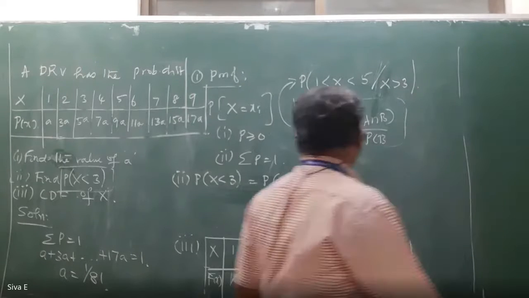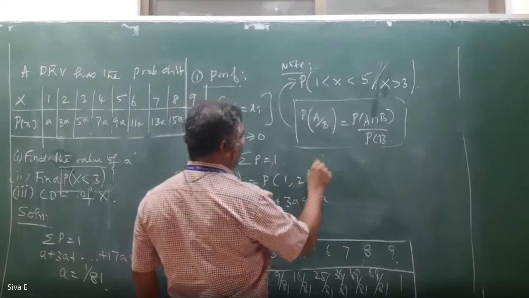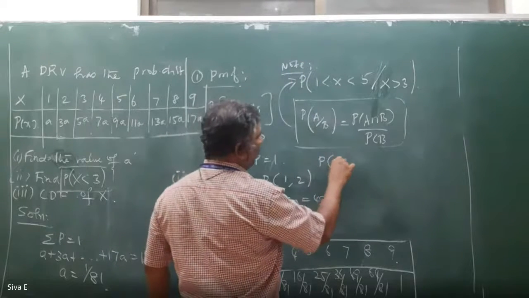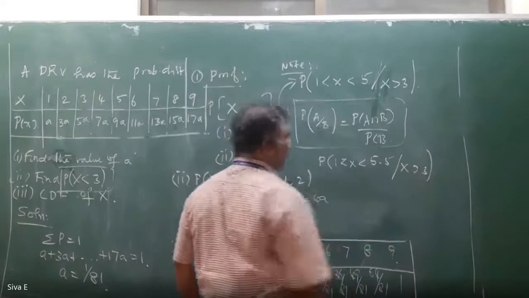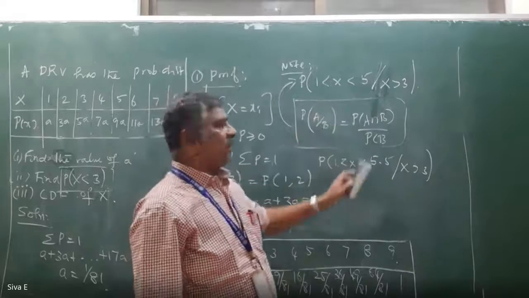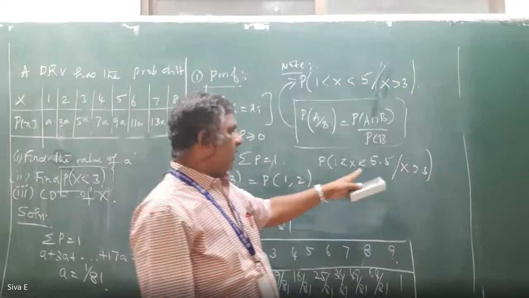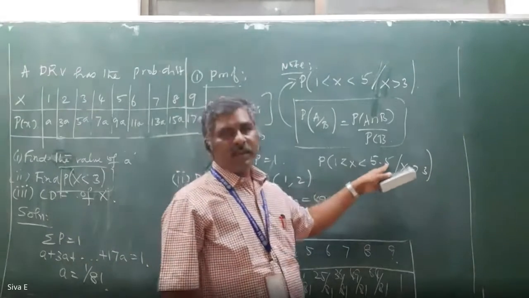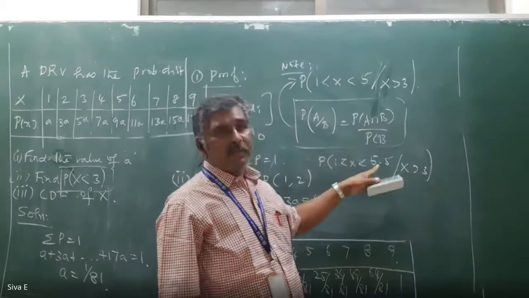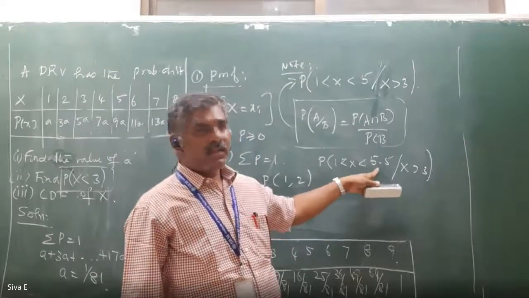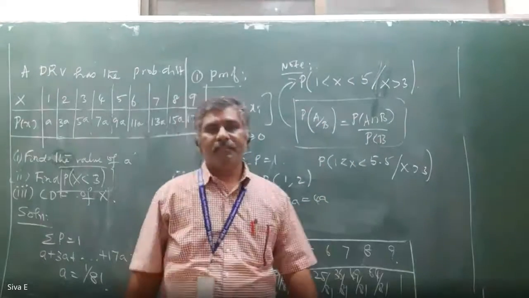Here, one more important note is there. In case it is the probability of 1 less than x less than 5.5, given x greater than 3, for the discrete case and the continuous case it is different. For the discrete case, less than 5.5 is like less than or equal to 5 only, because it won't contain 6.